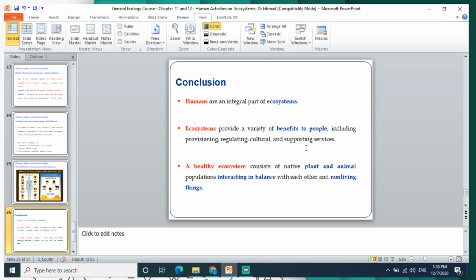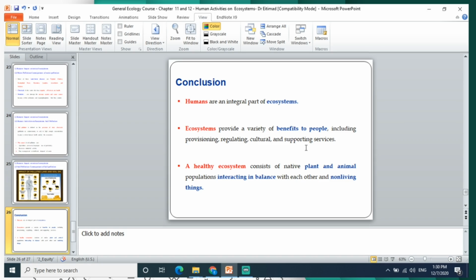So in conclusion, humans are an integrated part of the ecosystem. An ecosystem provides a variety of benefits to people: provisioning, regulating, cultural, and supporting services. So when humans impact the ecosystem, it will harm the habitat where we are living.